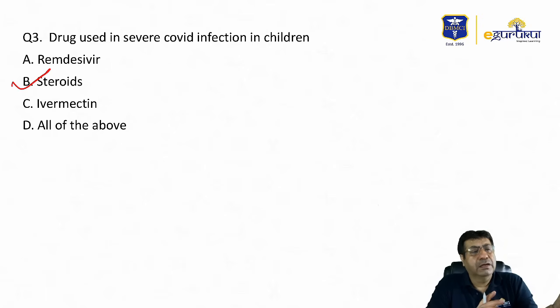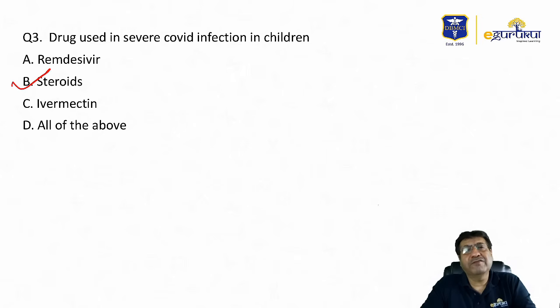See, COVID infection in children can be divided into asymptomatic, and then mild, moderate and severe infections. The use of corticosteroids is very limited, especially in children, and it has been limited only to moderate COVID illnesses where there are signs of deteriorating illness. And for all severe COVID infections, steroids are standardly used.